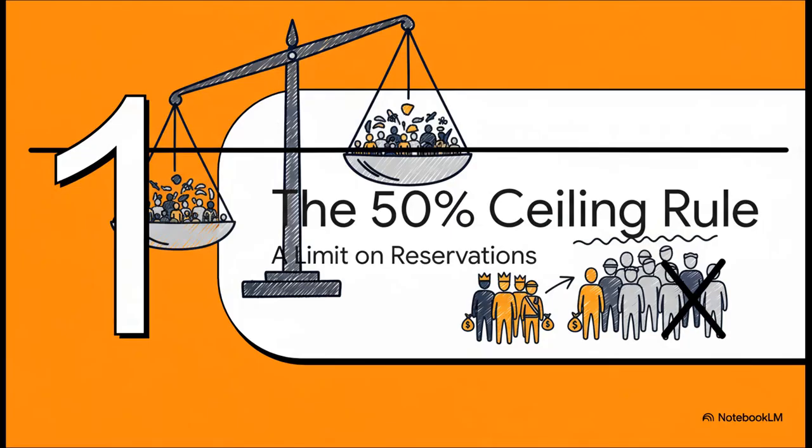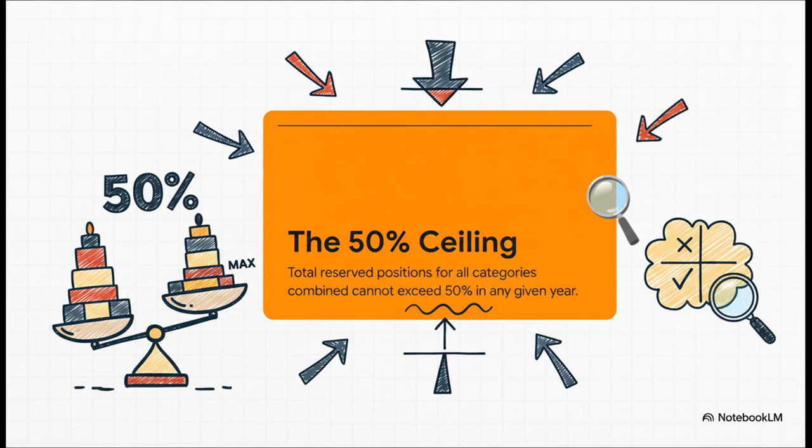Let's start with that first major innovation, the 50% ceiling. This is where the court drew that line in the sand and set a very clear, very explicit limit on just how much reservation could be given out. And the court was incredibly precise about this. What they said was, in any given year, the total number of reserved spots, and that's for all groups combined, could not go over the 50% mark.